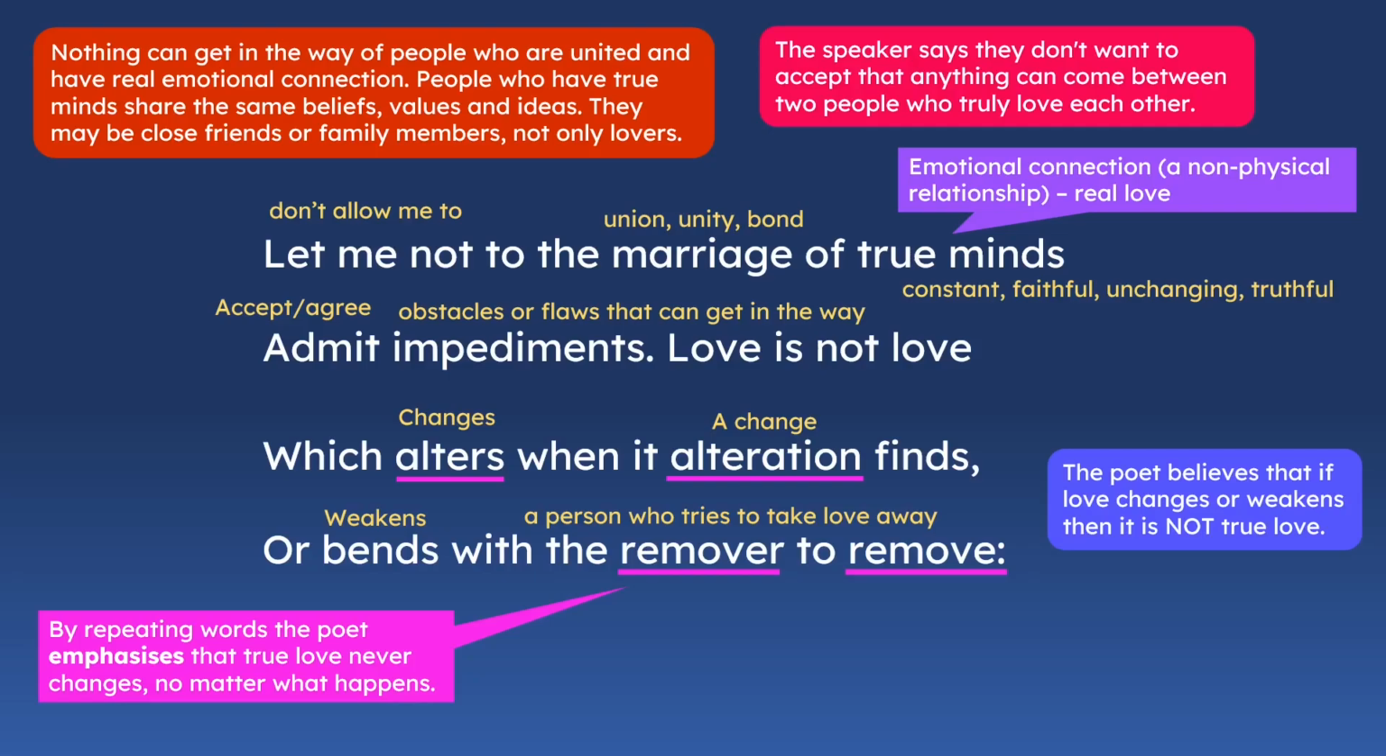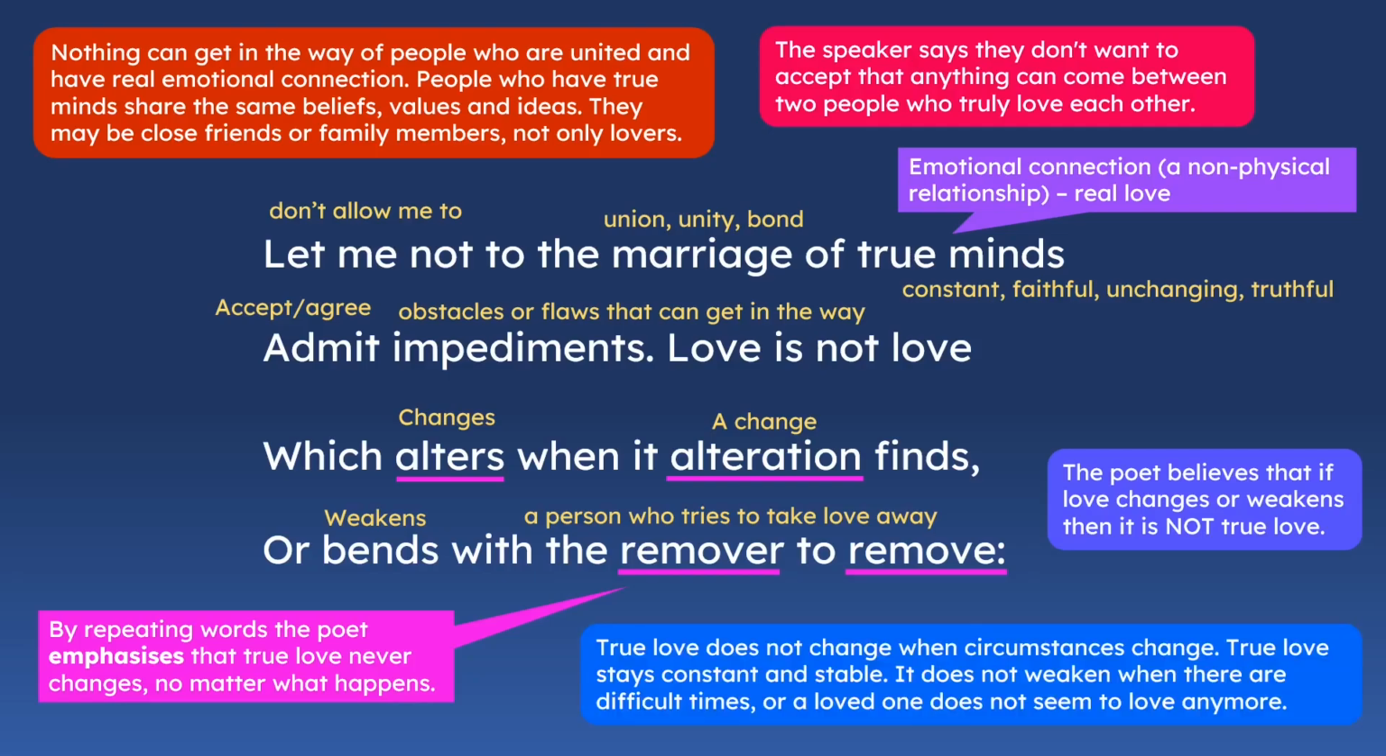So by repeating these words, the poet emphasizes that true love never changes. No matter what happens, true love never changes. True love does not change when circumstances change. True love stays constant, it stays stable. It does not weaken when there are difficult times or if a loved one does not seem to love anymore. If they try and take that love away, your true love will not change, even if things happen.